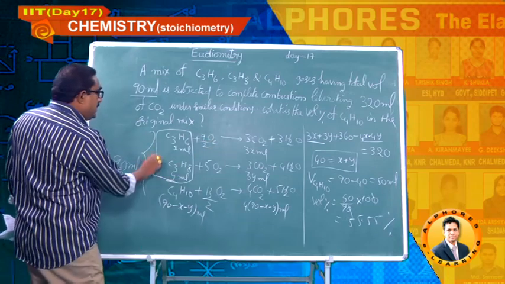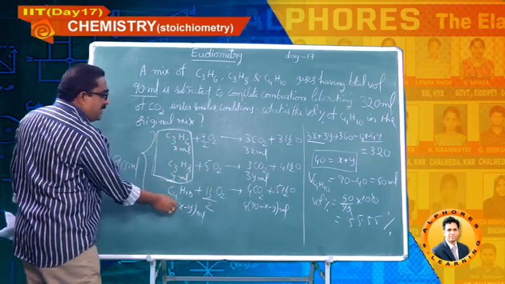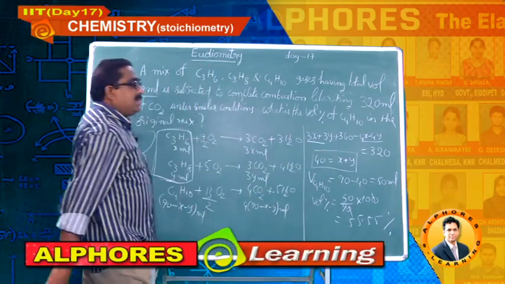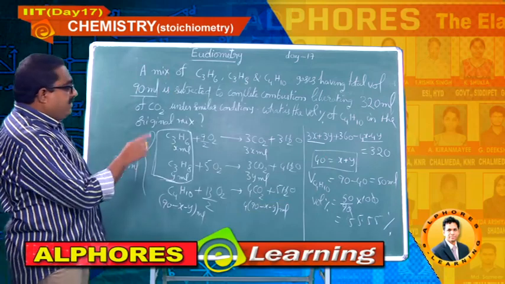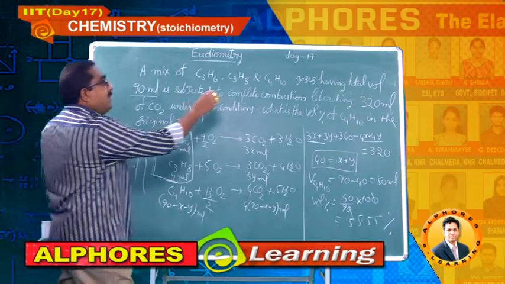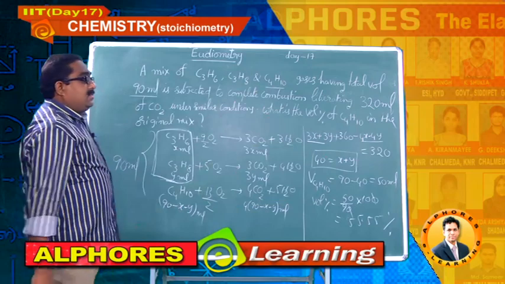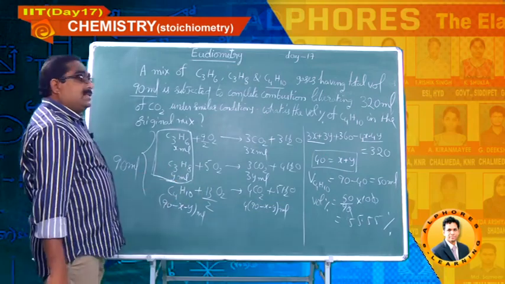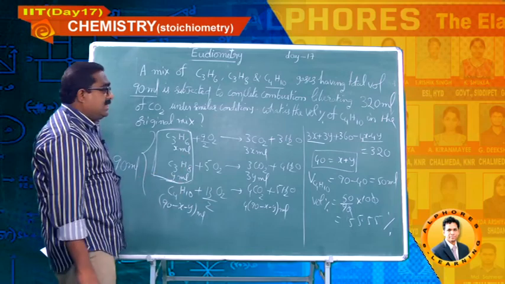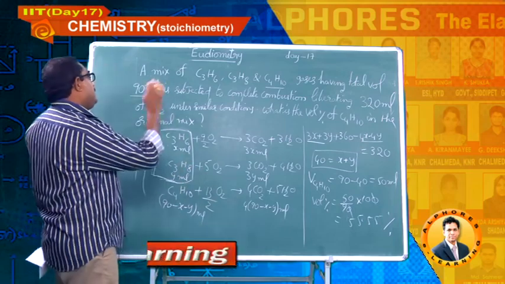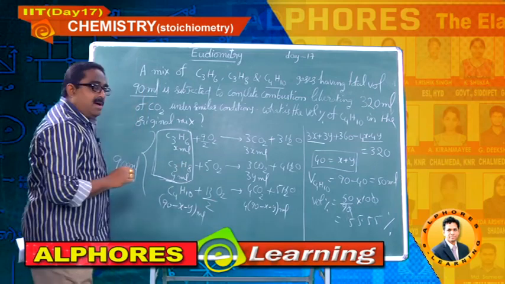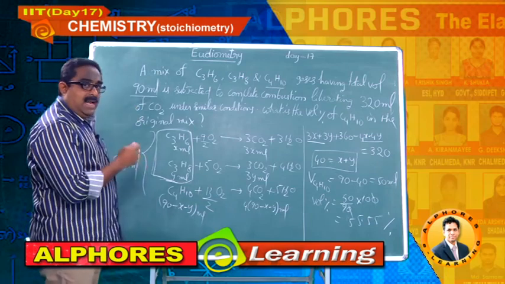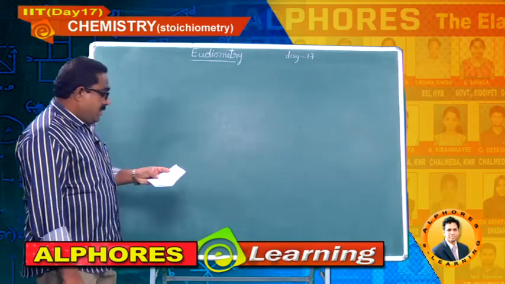What is x plus y, students? This is the total of the first two gases. The remaining is nothing but butane, C4H10. So the volume of C4H10 is 90 minus 40, 50 ml. Out of 90, 50 ml is C4H10. So the percentage by volume is 50 by 90 into 100, and finally you will get 55.55% volume percent of C4H10 in the given 90 ml mixture. Please note this down and then I will go for the next numerical.